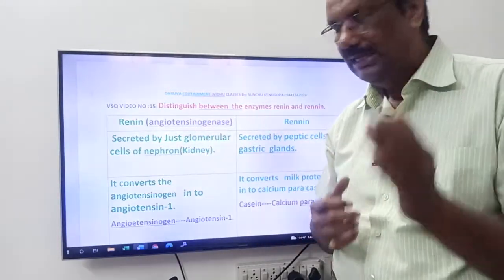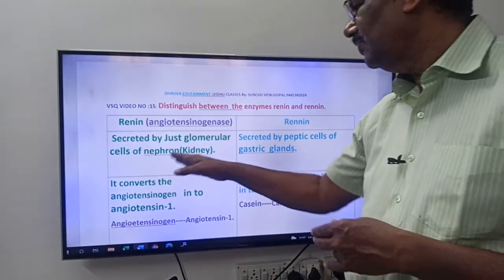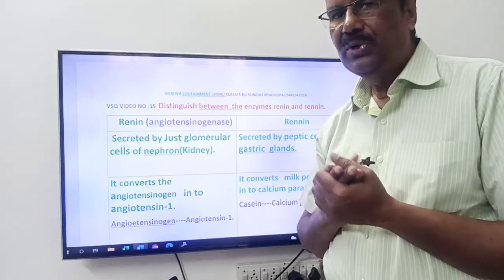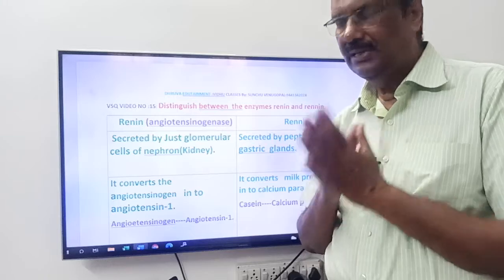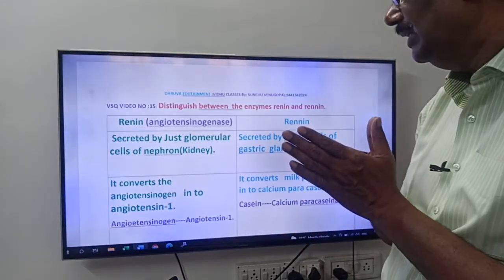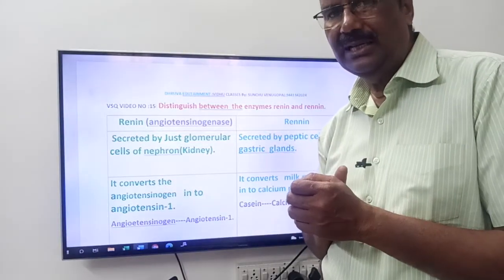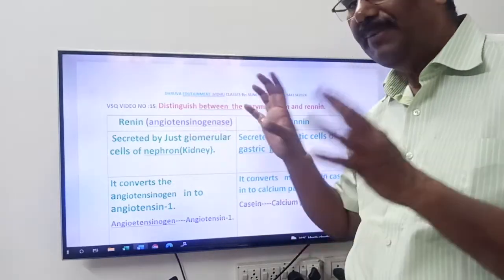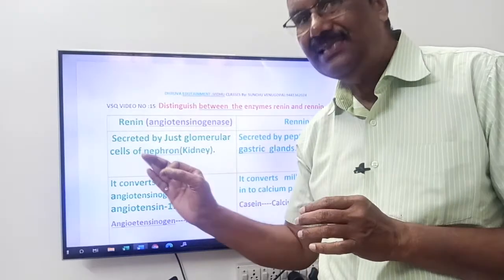Angiotensinogenase. Okay, friends. This renin is secreted by juxtaglomerular cells of the nephron. You know, friends, the nephron is the unit of the kidney. That nephron has juxtaglomerular cells. You may call them JG cells. These JG cells are present in the afferent arteriole. We'll discuss it later, friends. So this renin is secreted by whom? JG cells. What are JG cells?